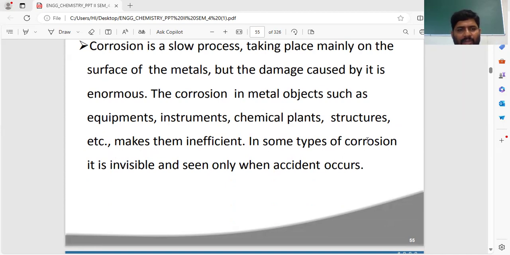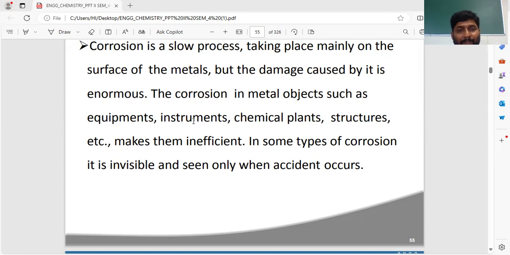And sometimes corrosion is invisible and seen only when an accident occurs. Most of the instruments are prepared from metals, as I already said. Equipment is also prepared from metal, instruments also, chemical plants also, and some structures also.